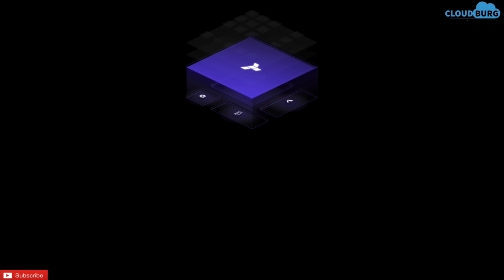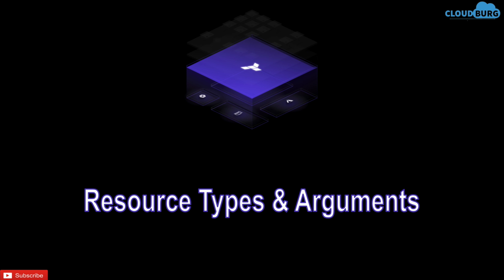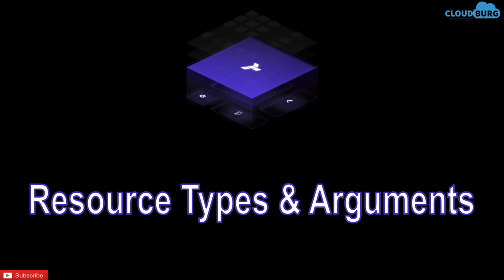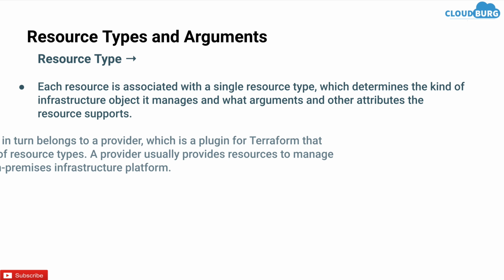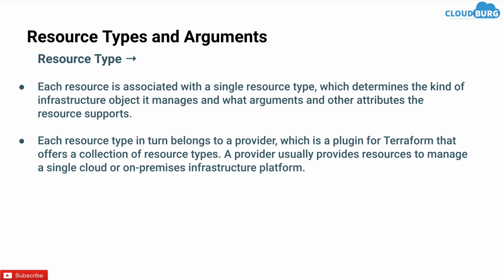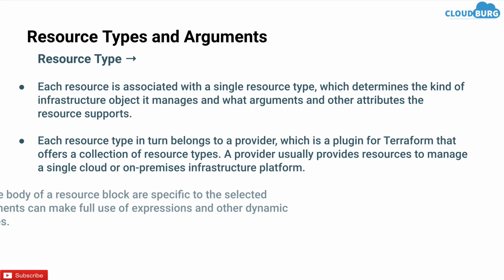So let's move on to the next topic, which is resource type and arguments. Let's first discuss what resource type is. Each resource is associated with a single resource type, as we discussed earlier as well, which determines the kind of infra object it manages and what arguments and other attributes the resource supports. Each resource type in turn belongs to a provider, which is a plugin for Terraform that offers a collection of resource types. A provider usually provides resources to manage a single cloud or on-premises infra platform.